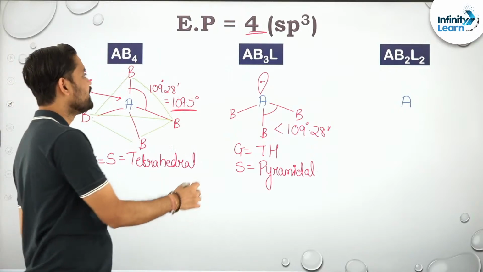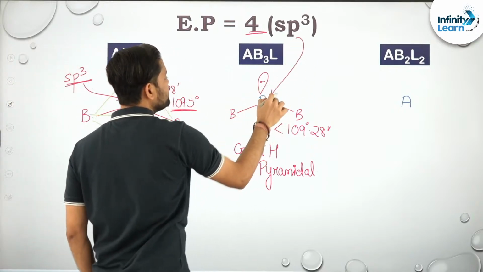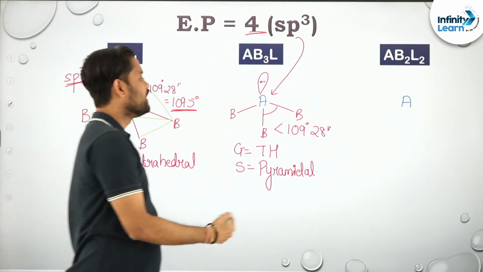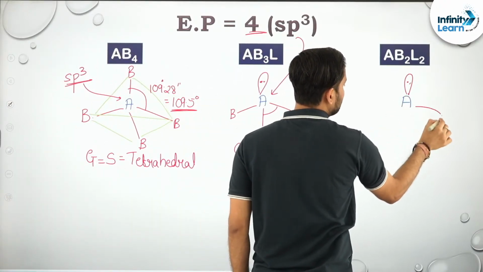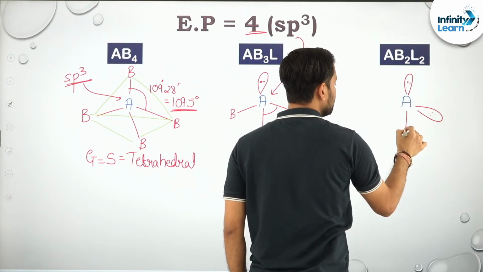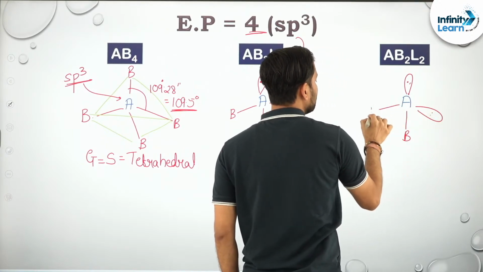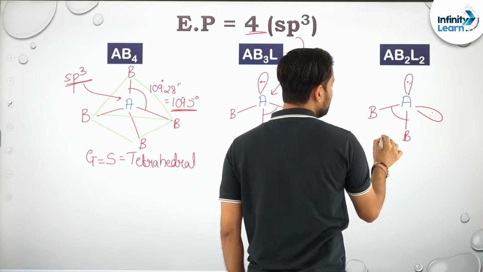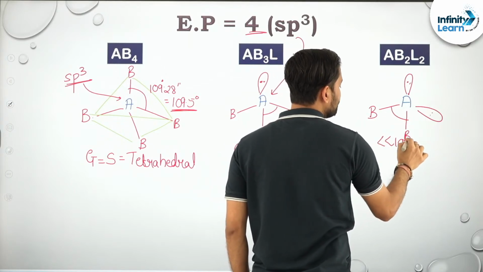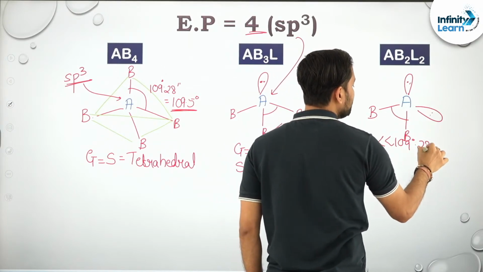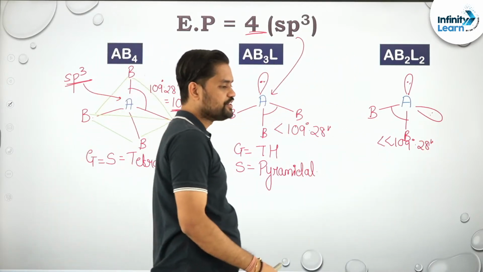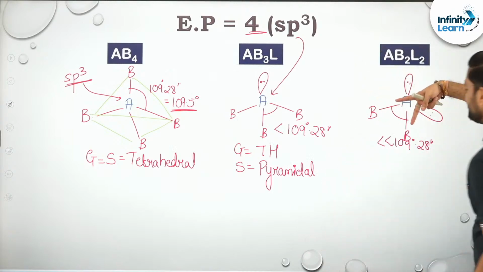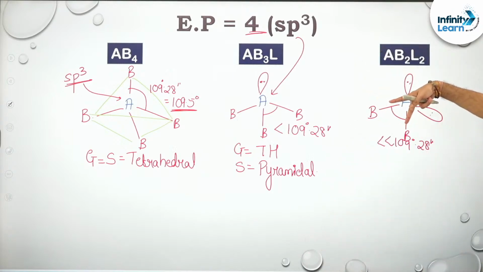And again, its hybridization is sp3. Talking about the last one, one lone pair, another lone pair, B and B. Its angle will be much less than 109 degree 28 minutes, at least less than this, right? And can you see this shape? It's like a V shape again.